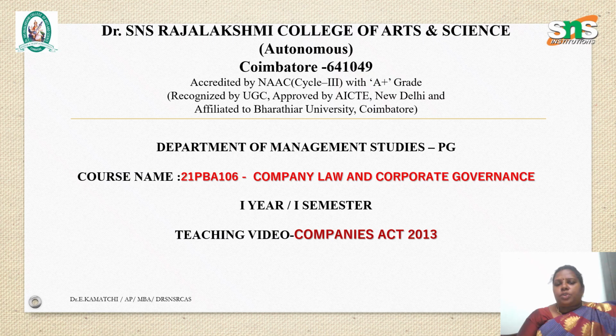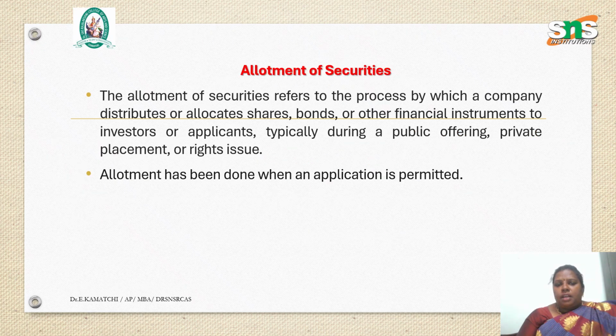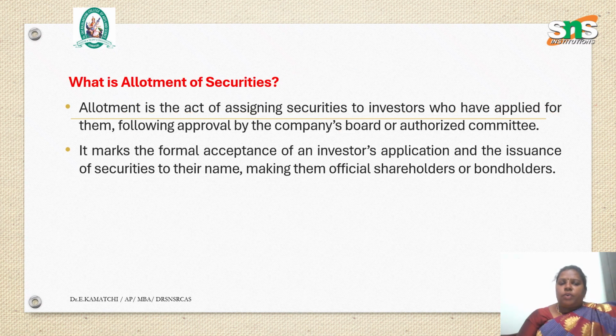So this is a continuation of company law and corporate governance. What is meant by the allotment of securities? It refers to the process by which a company distributes or allocates shares, bonds, or other financial instruments to investors or applicants, typically during a public offering, private placement, or rights issue. Allotment is done when an application is accepted.